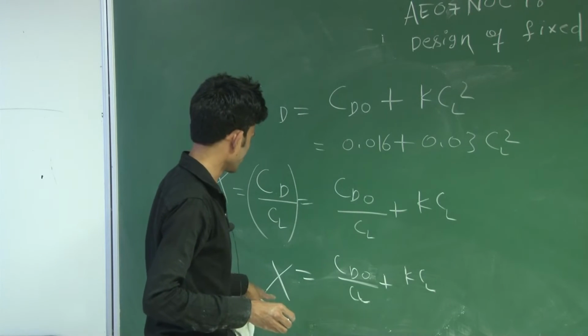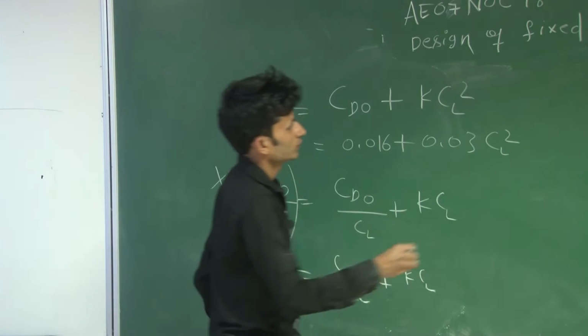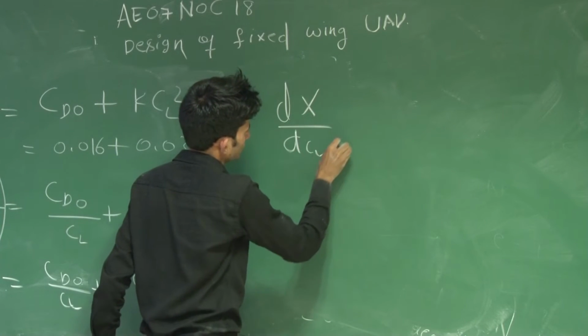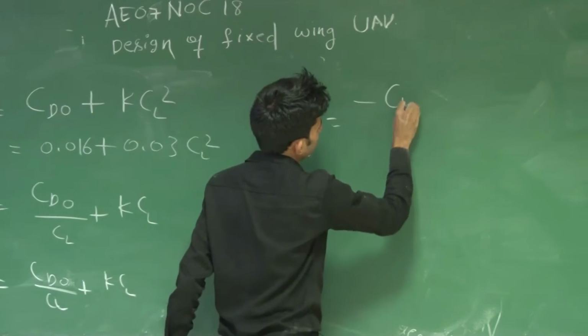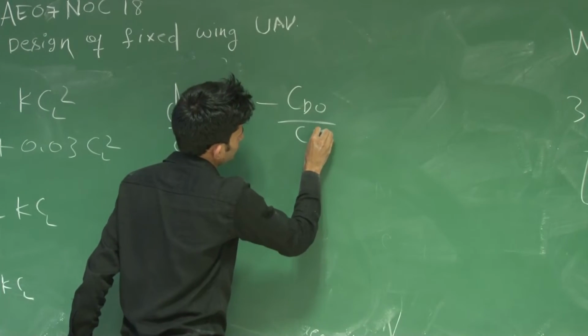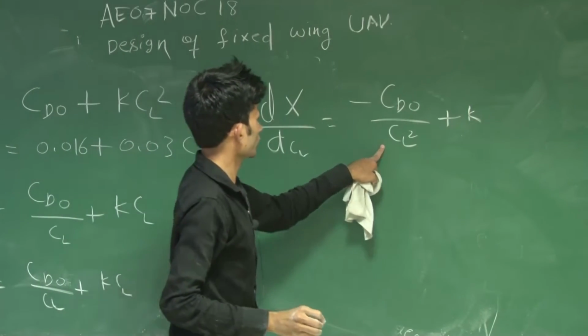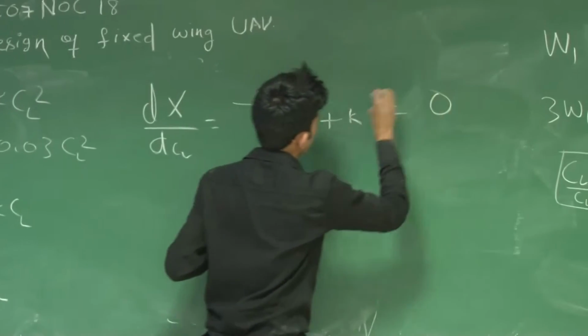So if you differentiate this with respect to CL, dX by dCL will be minus CD naught by CL square plus K. You have to equate this to 0.